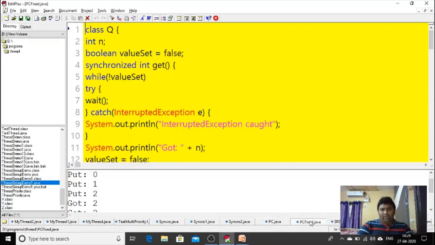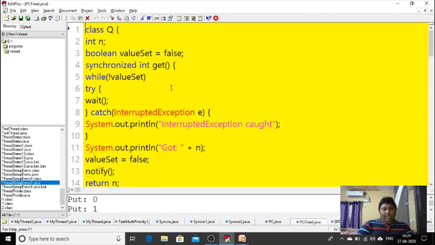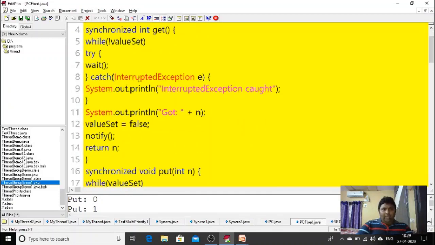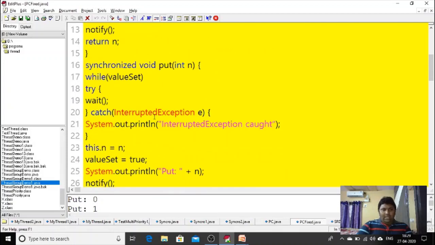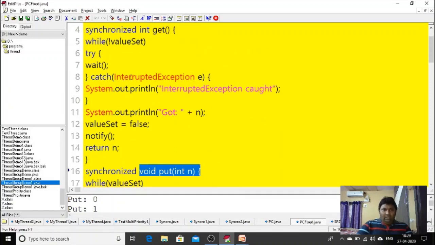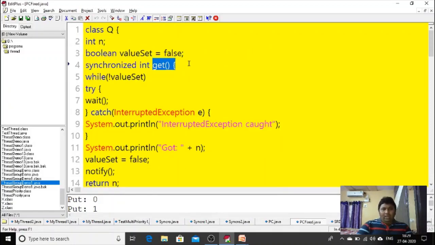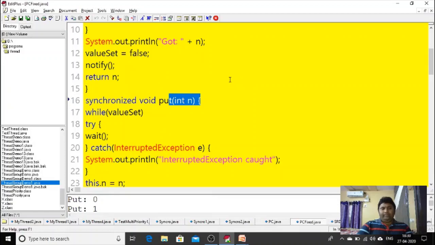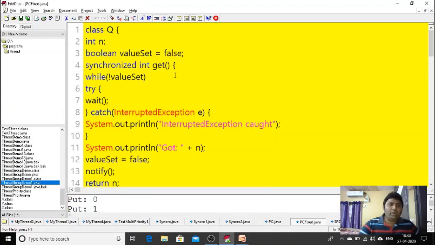So how are we going to solve it? Here, I have a class called Q. In the class Q, I have one method called the put method, and another method called the get method. So basically, I have class Q which contains two methods: the get method and the put method. The producer or consumer has to place the value inside a queue with the help of the put method, and take the value with the help of the get method. This is how the program needs to be executed.